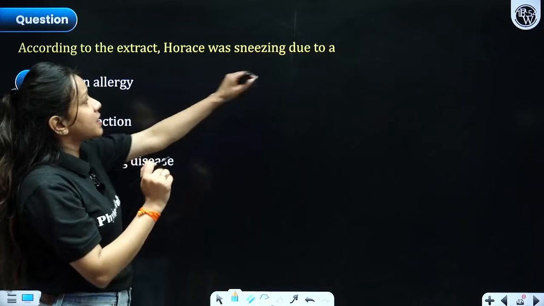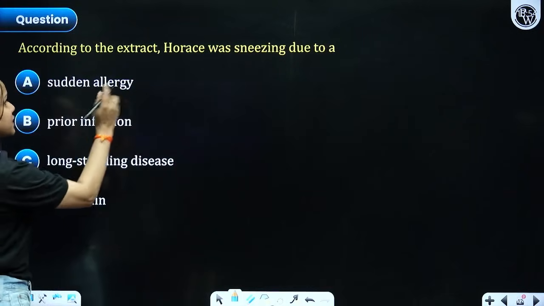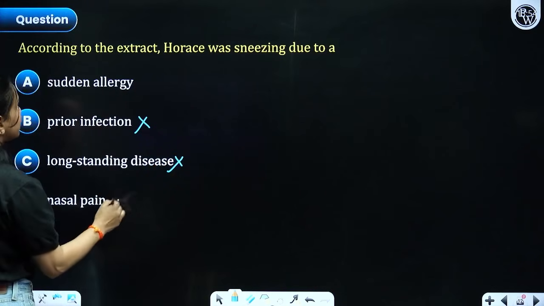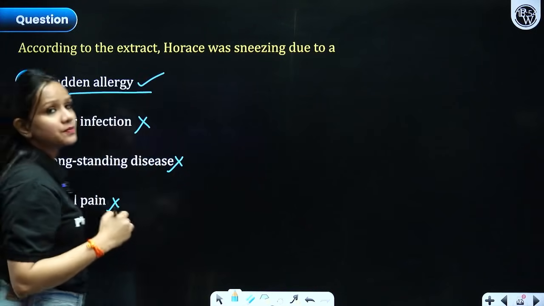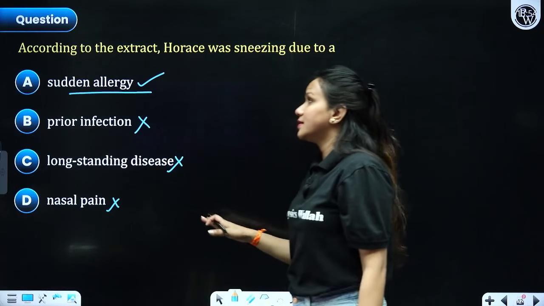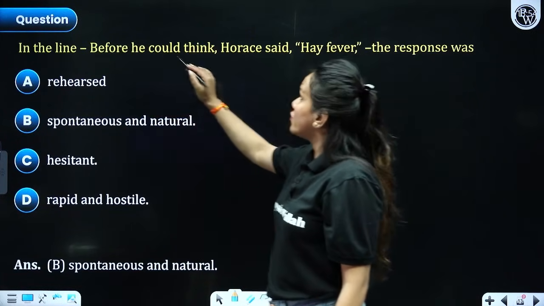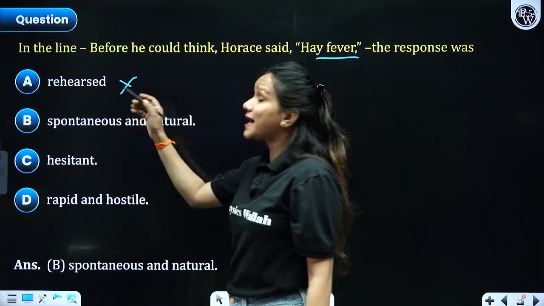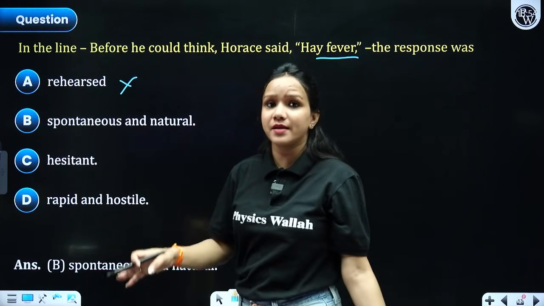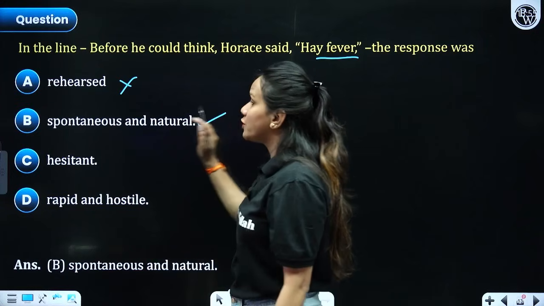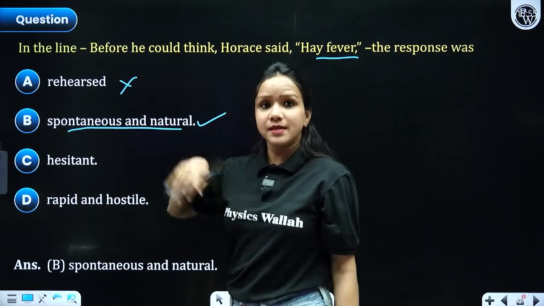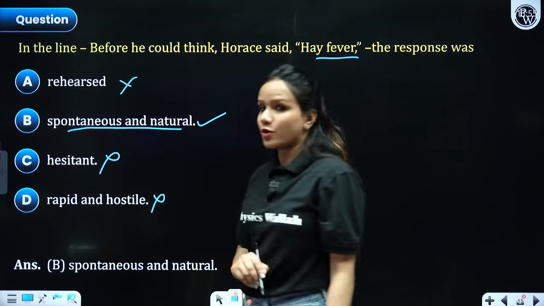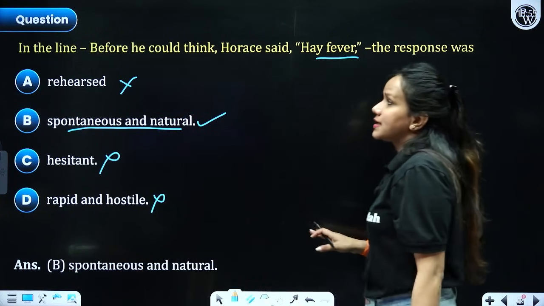According to the extract, Horace Danby was sneezing due to sudden allergy, due to prior infection, no. Long-standing disease, no. Nasal pain, no. Due to sudden allergy, because he was allergic to the smell of flowers and dust. In the line "Before he could think, Horace said hay fever," the response was rehearsed? Not at all, because he was not expecting anyone there. Spontaneous and natural, I told you while explaining the incident as well. It was spontaneous. He was not hesitant. It was rapid and hostile? Not at all. Now let's proceed towards the next question.